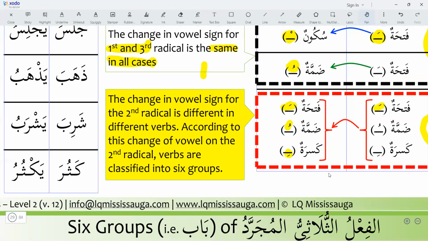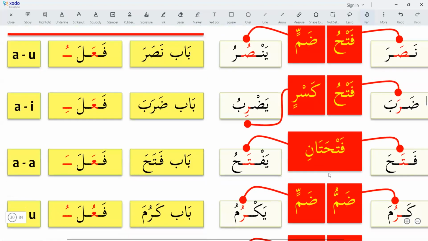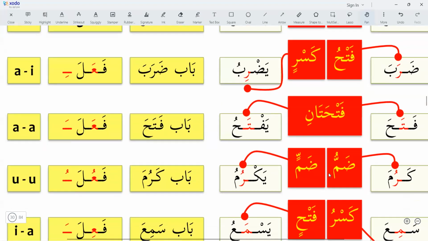Tomorrow we will learn about the changes in the second radical, and tomorrow we will learn about the three modes of the fi'l mudari.